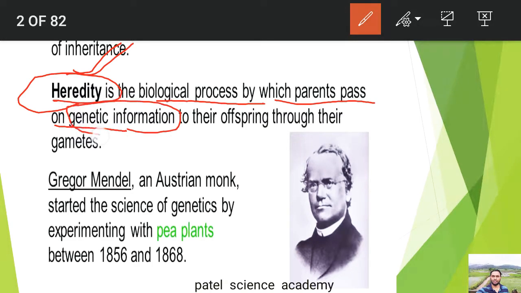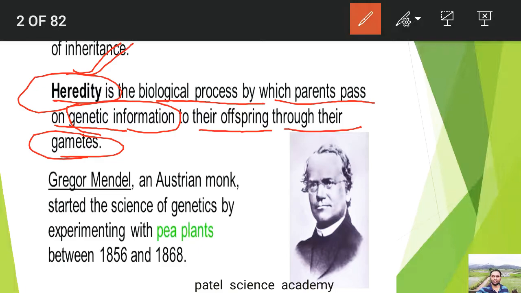Genetic information is passed from the parents' body to their offspring, meaning their children, through their gametes. This process of passing or transmission of genetic information from parents to offspring, from generation to generation, is known as heredity, or inheritance. Because of heredity and inheritance, you have the same characters as your parents.